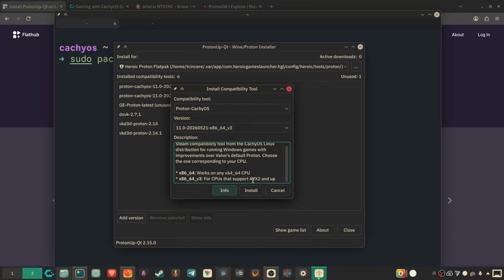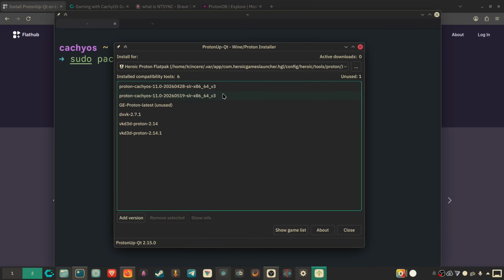As you can see here, your CPU needs to support AVX2 and up. So do a quick Google search and you should be able to find it. If not, you can just select the default one over here. And once you've done that, all you want to do is hit install. Once it's installed, we'll be able to see it over here.